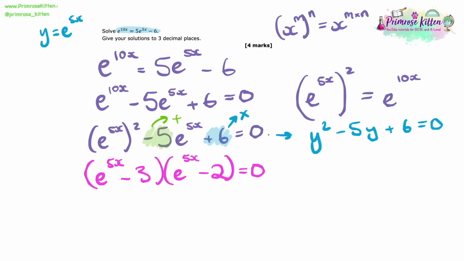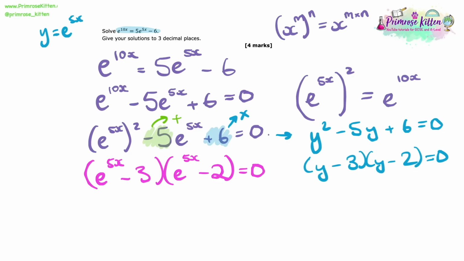The time when I would recommend using this method is if you're looking at the other equation with the e to the 5x's and you're just confused and can't visualise how to factorise that. So you could just factorise this as y minus 3 times y minus 2 equals 0, and then solve it from there.